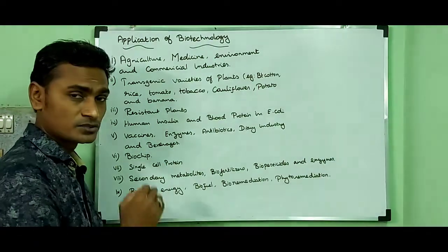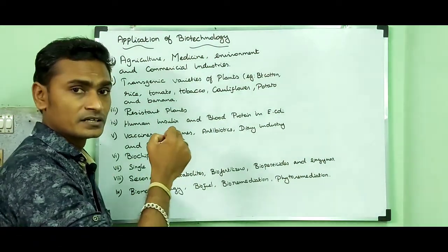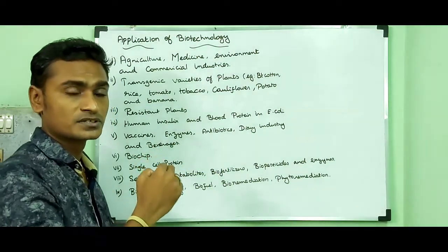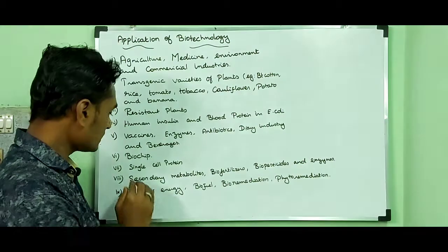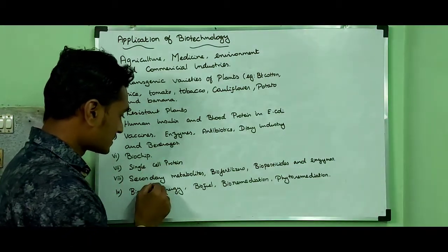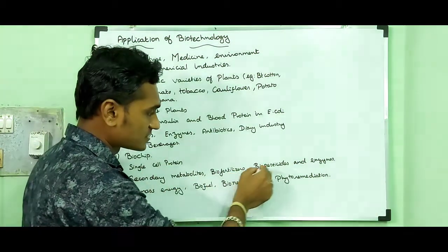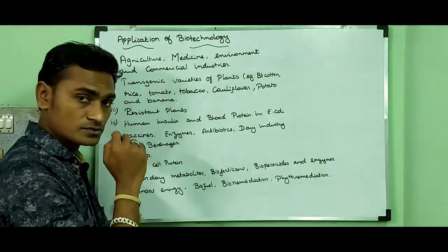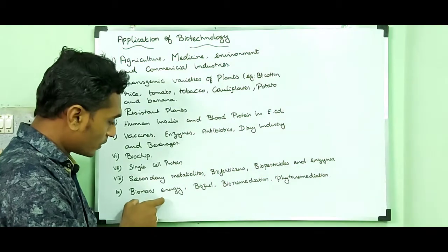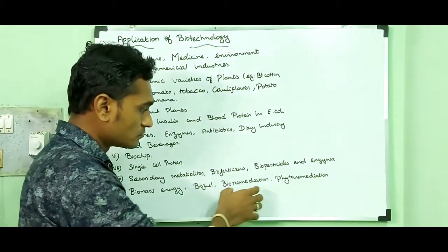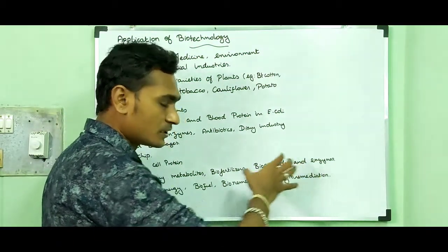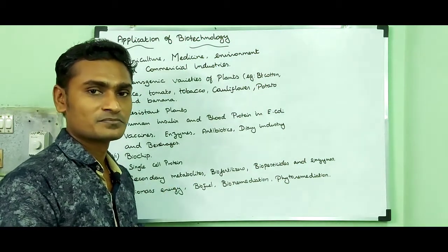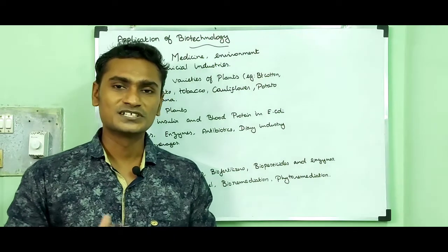Then biochips: bio means we are using DNA or protein, chip means we are using a computer based chip. Then single cell protein, secondary metabolites, biofertilizers, biopesticides and enzymes. Finally, it can be used in biomass energy, biofuel, bioremediation and phytoremediation as environmental biotechnology. So that's all about today's video.